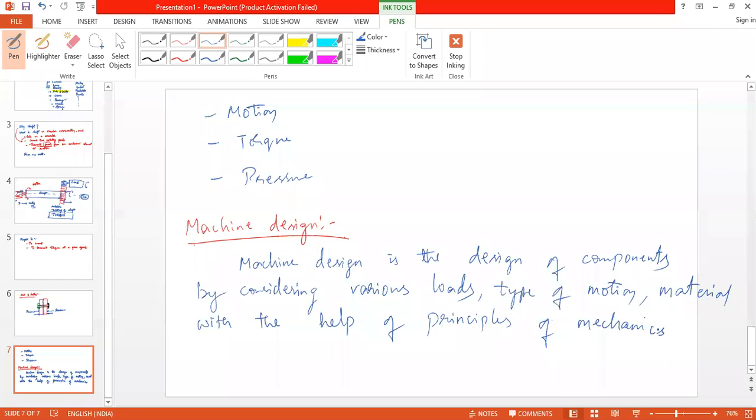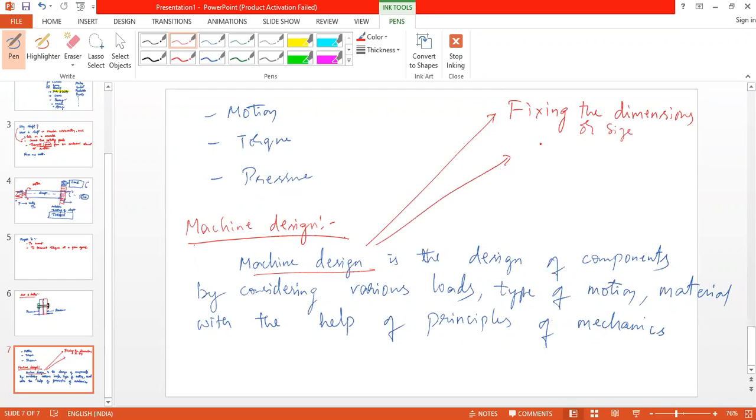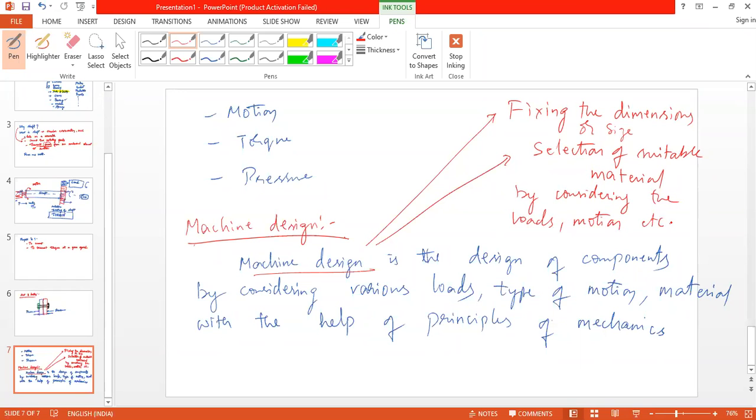Is it clear? So here at last, the machine design means fixing the dimensions or size and selection of suitable material by considering the loads, motion, etc. Is it clear?